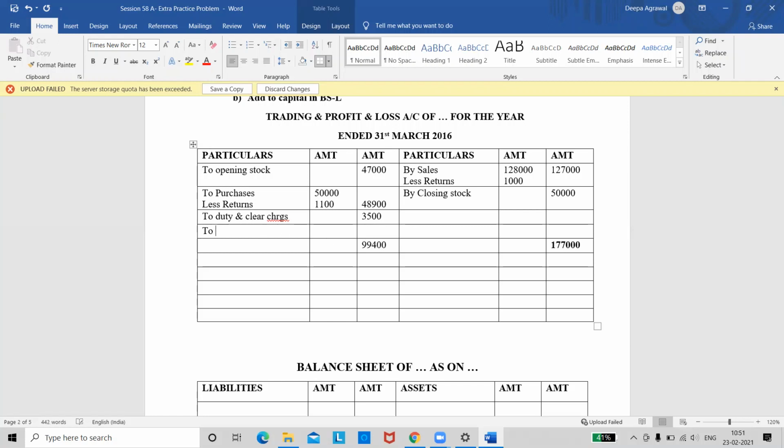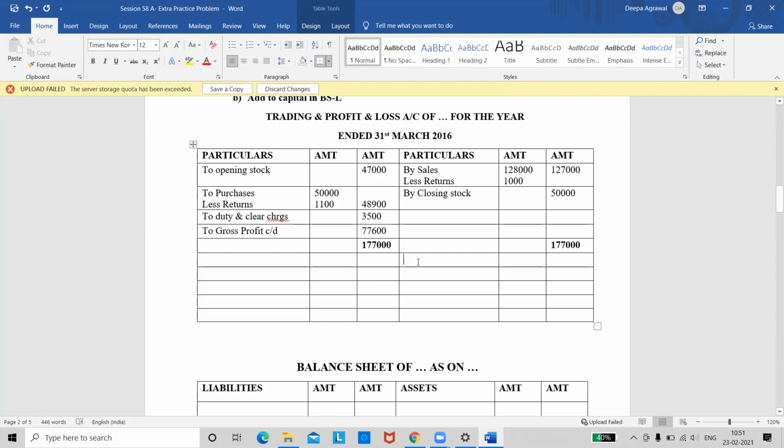So we have a gross profit. Write down on the debit side, to gross profit carried down. And how much is the gross profit? Ma'am, 77,600. Correct? Yes, ma'am, that's correct. Okay. So we will change off this total also and put the same total here, 1,77,000. Okay. So now our trading account is done.